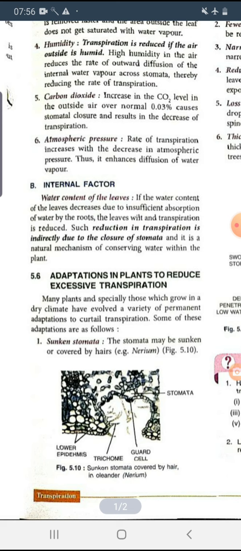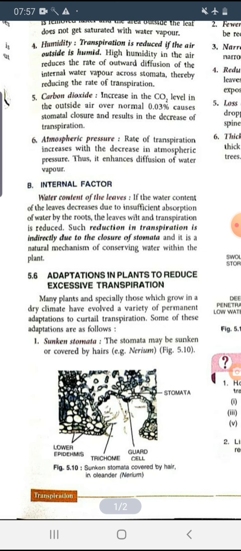Okay. So, if the water supply or the water content to the leaves is increased, then the transpiration will increase. But if the water content of the leaves decreases due to insufficient absorption of water by the roots, then what will happen? The leaves will wilt, okay, and the transpiration is reduced.